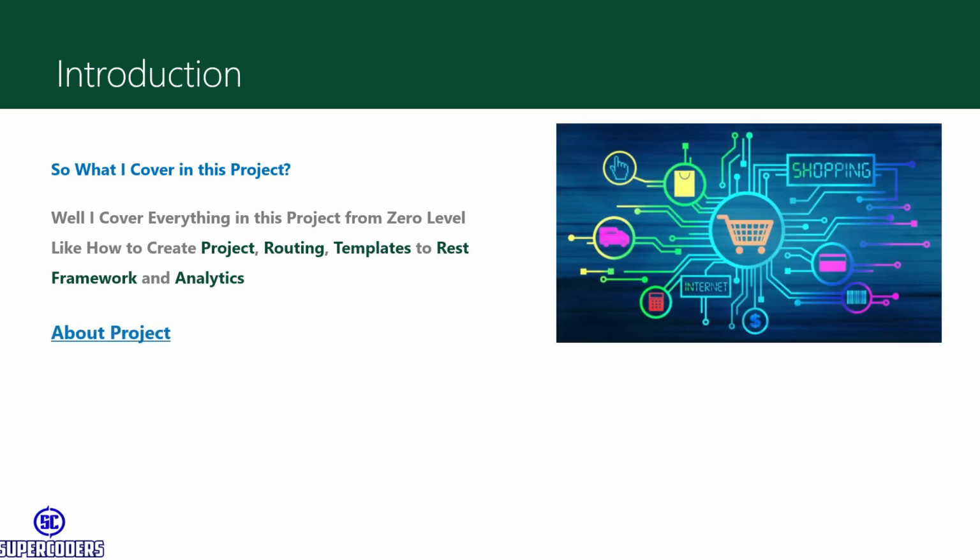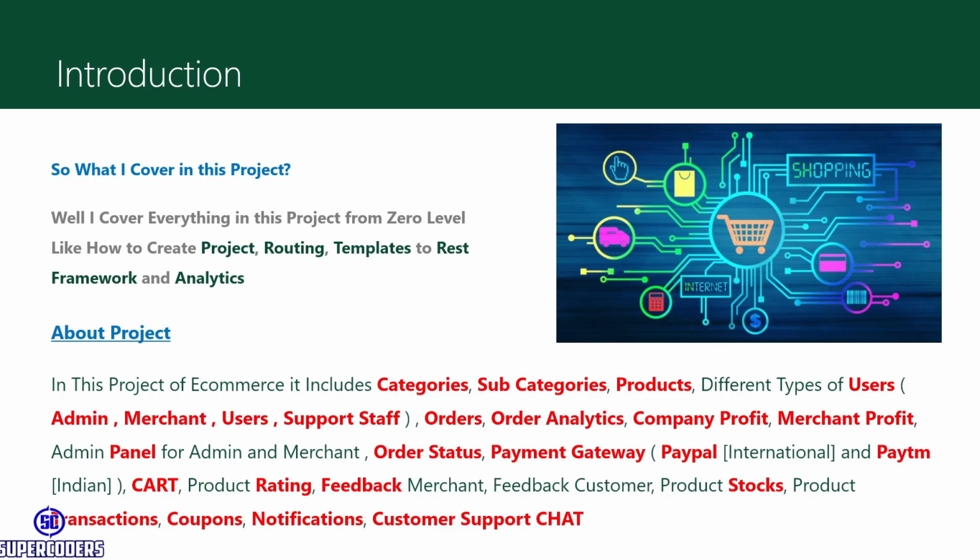Then, about the project. This e-commerce project includes categories, subcategories, products, different types of users like admin, merchant, user, and support staff. Support staff is used for chatting, like support chat. It also includes orders, analytics, company profit, merchant profit, then payment gateways like PayPal for international and the Indian payment gateway Paytm, card, product rating, feedback, customer support, stocks, and everything comes in this project. So you can understand everything about Django and get complete knowledge of Django from this project.